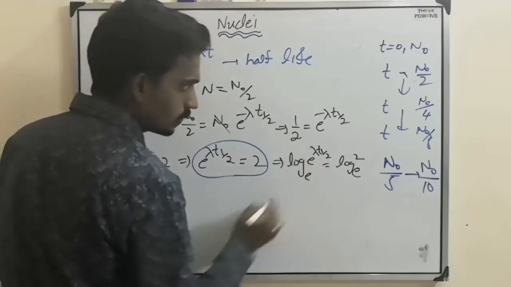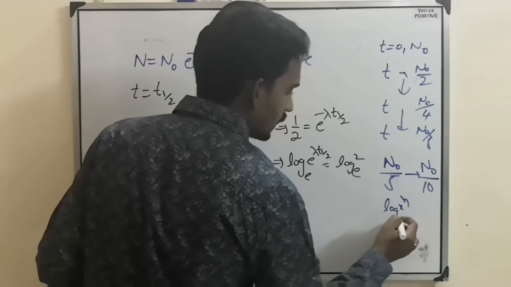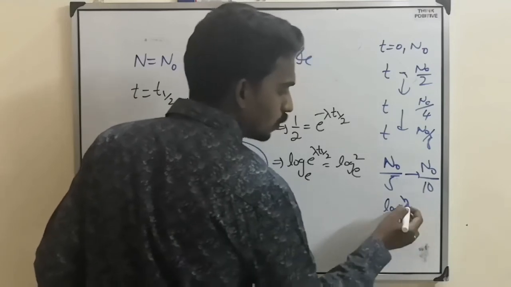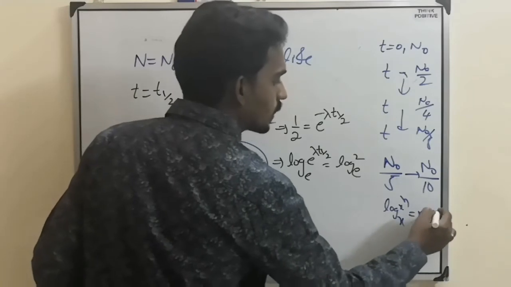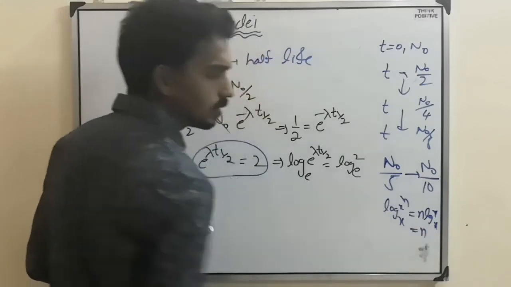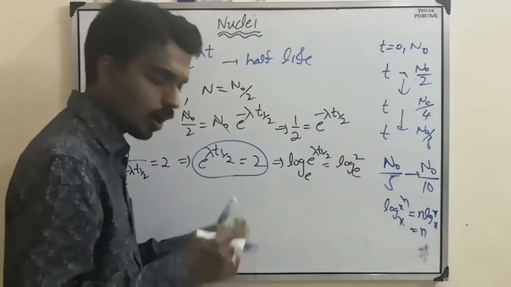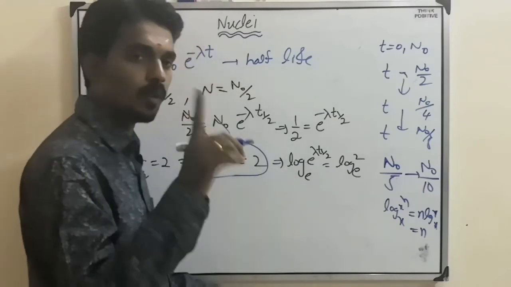So here we have one more formula: log x power n, the power becomes a multiplier, n log x. And when both are the same, the value becomes how much? 1. Log e base e, log 10 base 10, log x base x, log y base y, how much? 1 always.